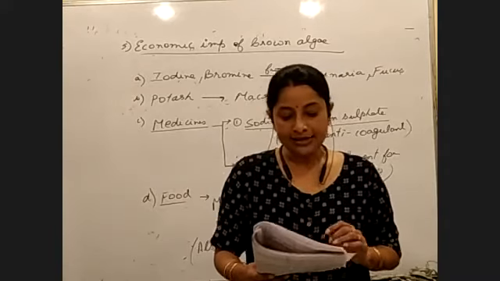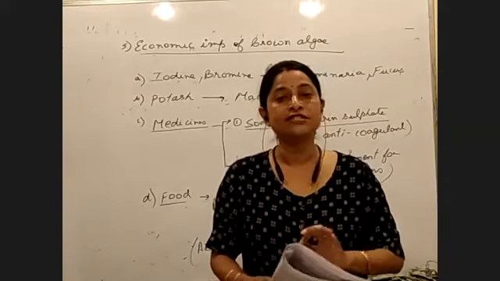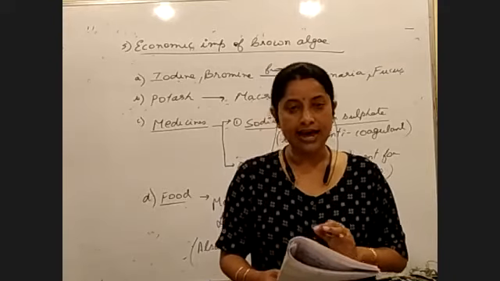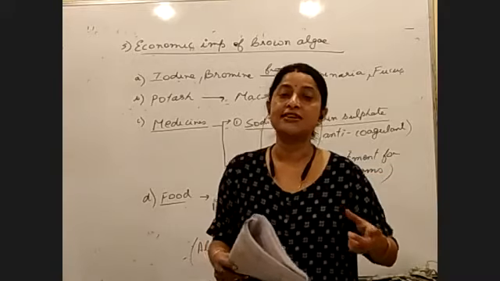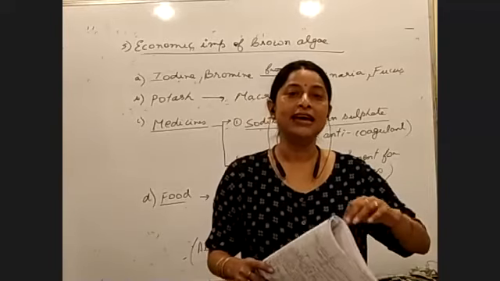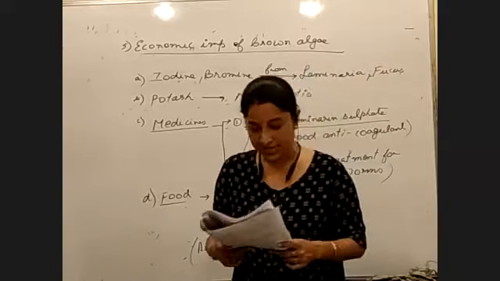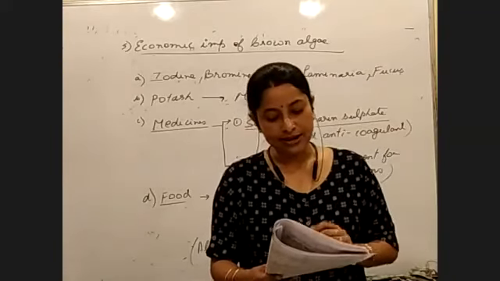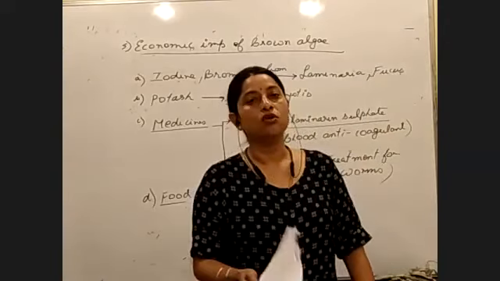Next, another very important point about brown algae, a specific example: Sargassum. Sargassum is also called gulfweed and it is present in a part of the ocean called the Sargasso Sea. The sea has been named after the algae. Laminaria is also called kelps or devil's apron, and we have written the economic importance. So this is all about brown algae.